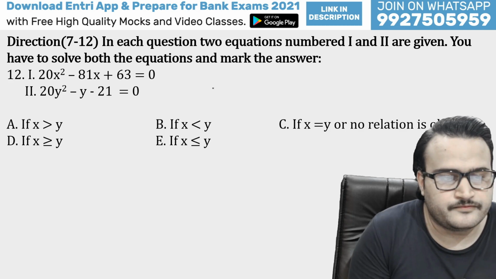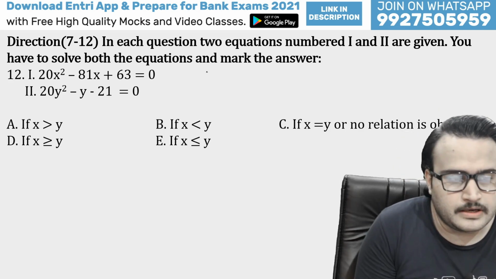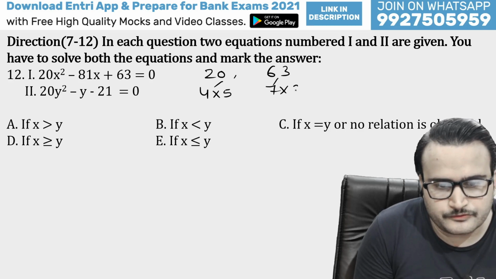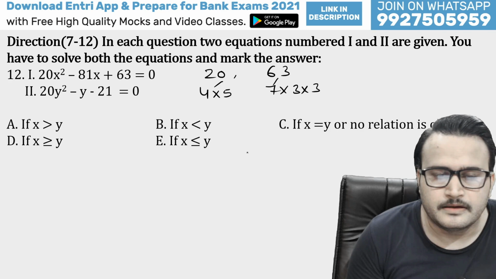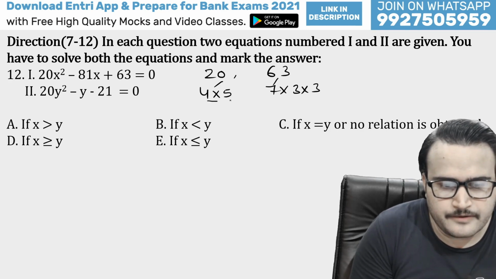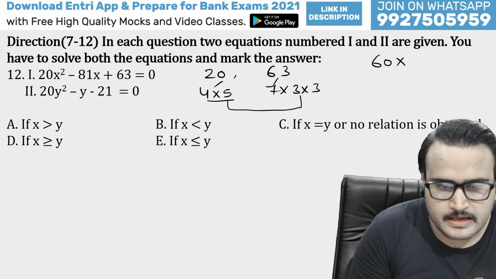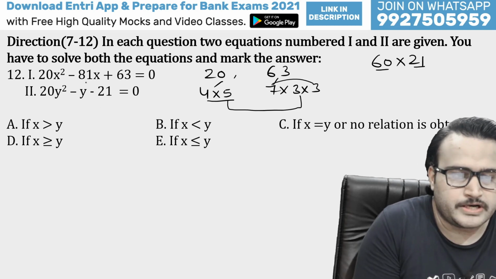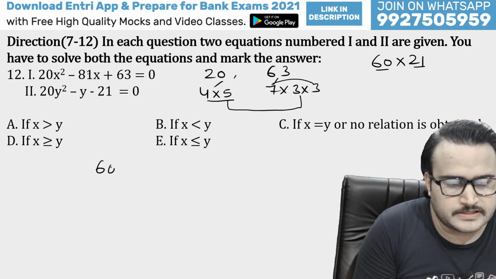This is the next question we have, guys, and this question is of very good level. So 20 and 63 we have, 4 5s are 20 and 7 9s are 63. So 7 multiply 3 multiply 3. So guys, here you can check, 5 4s are 20, 20 multiplied by 3 is 60 and 7 3s are 21. 60 plus 21 is 81. So these will be the factors, 60 and 21.